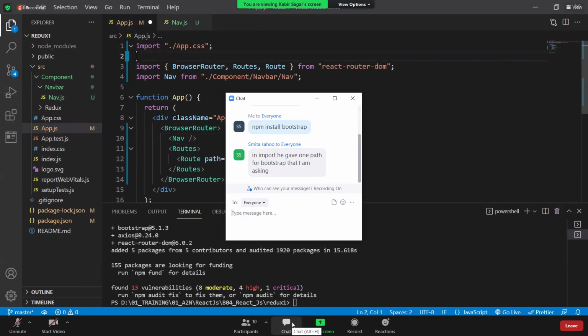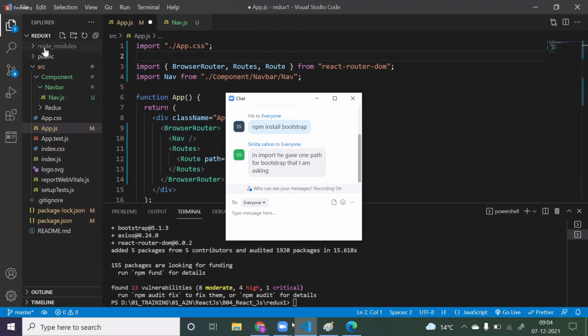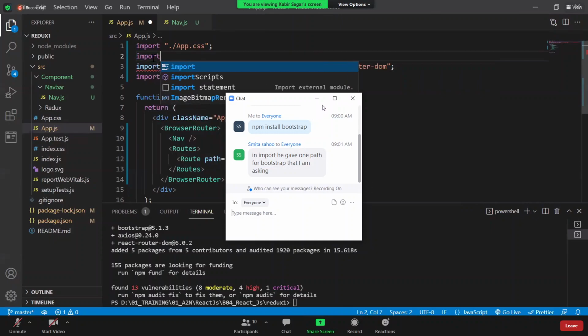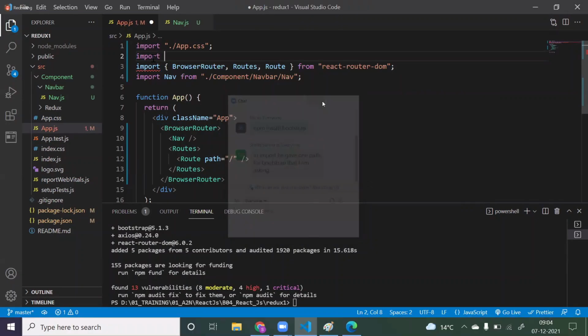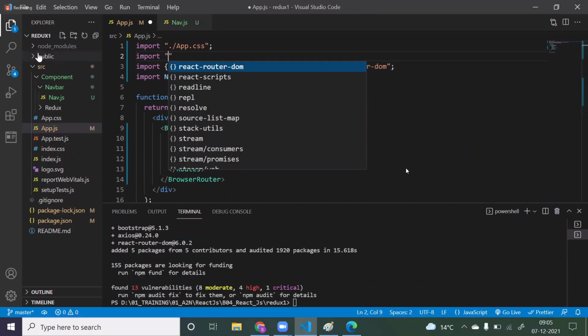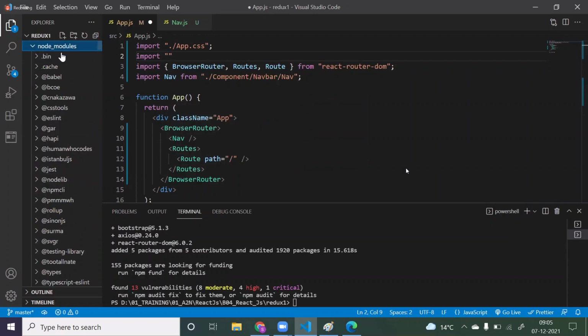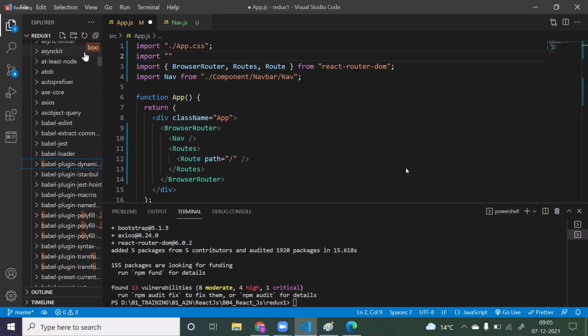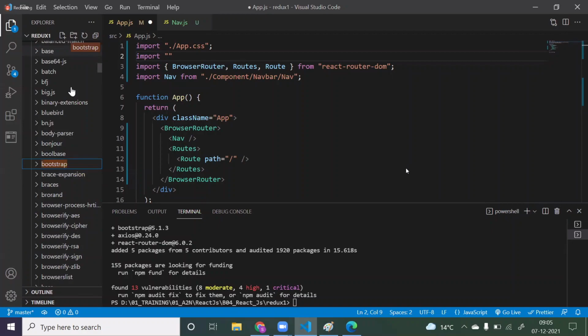We have installed Bootstrap. Once we install Bootstrap, that is stored in our node modules folder. So anything coming from our node modules, no need to give the complete relative path. Directly you can give the path of that particular library. Bootstrap is present inside node modules. If you search here, you will get this Bootstrap.